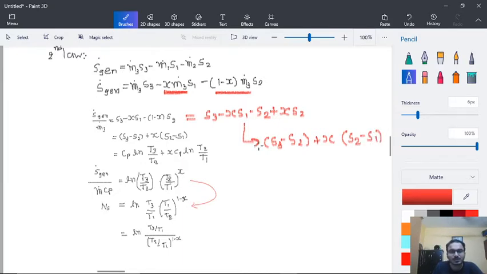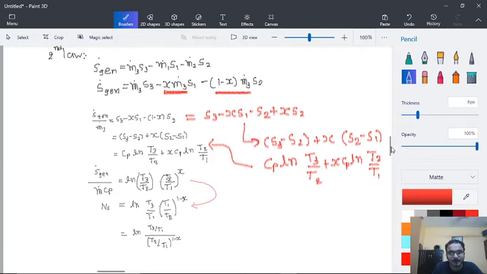So here, instead of S3 minus S2, they have written Cp ln T3 by T2, that is our standard formula, plus x Cp ln T2 by T1. So this is the formula, and we have taken Cp on the left hand side and we are left with this.